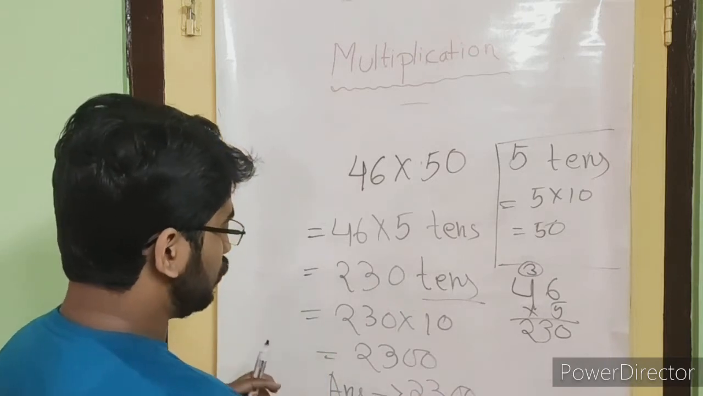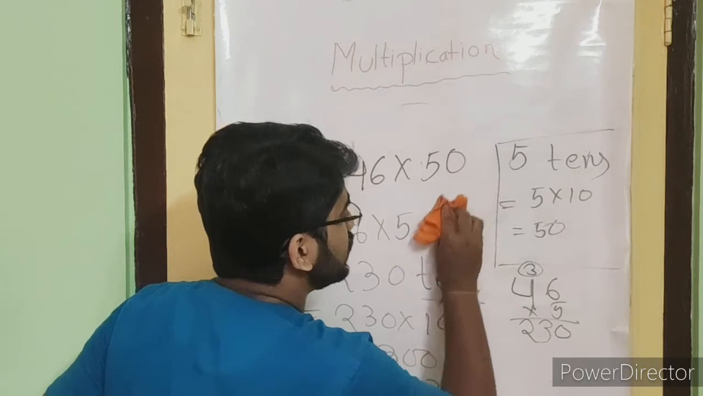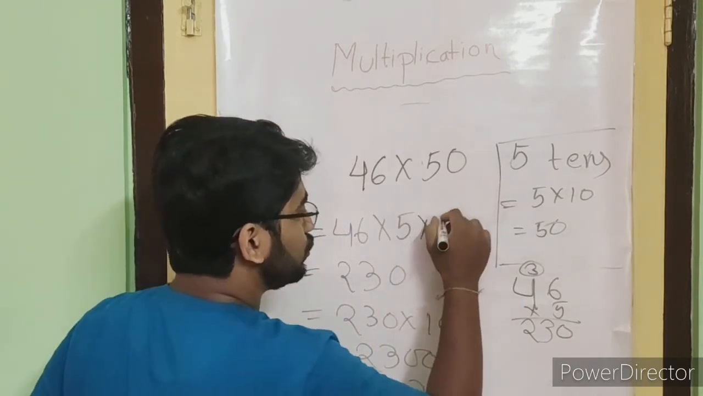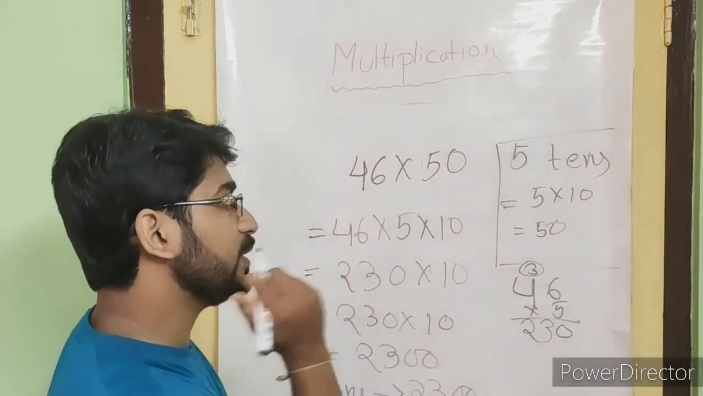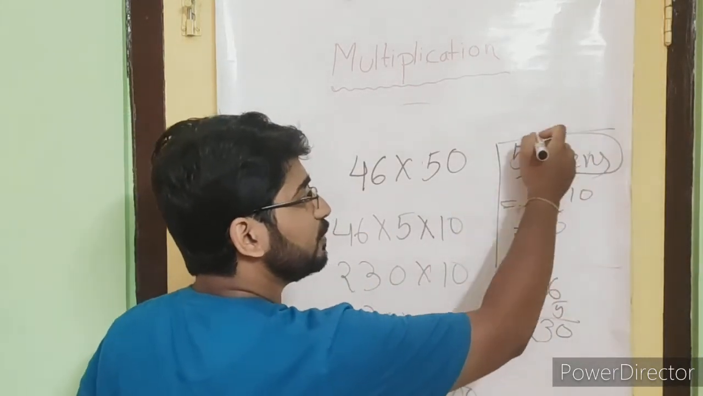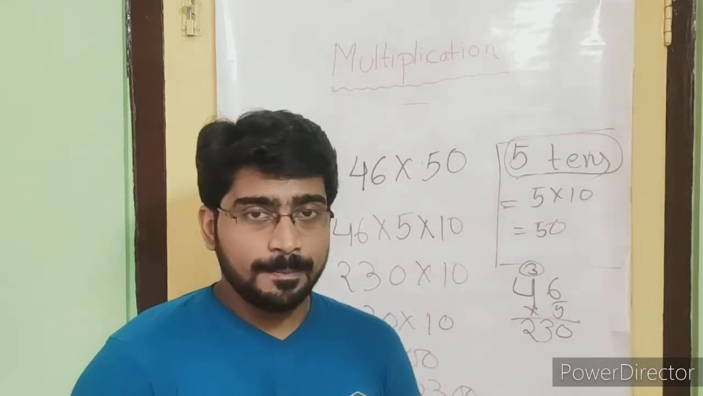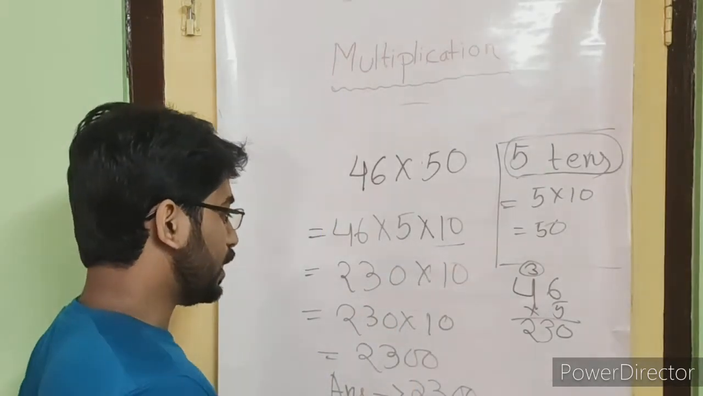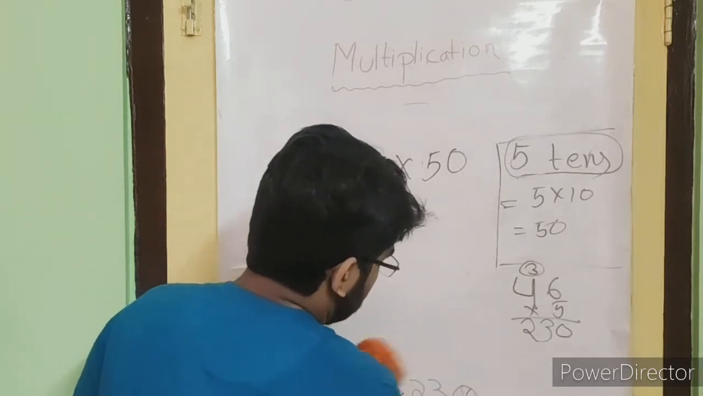So now what to do next? Okay, fine. If you want, you can omit these words also. You can directly do like this way, but in books they have given you to follow this pattern, like 5 tens. You need to write the tens in words. But if you want, then you can do in this way also.